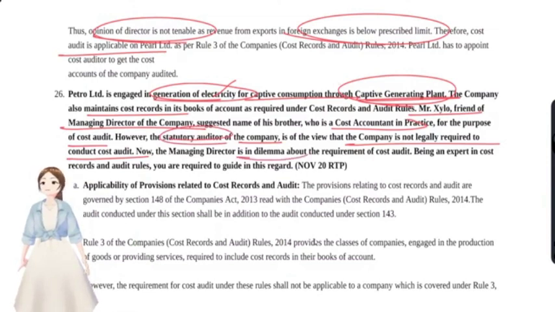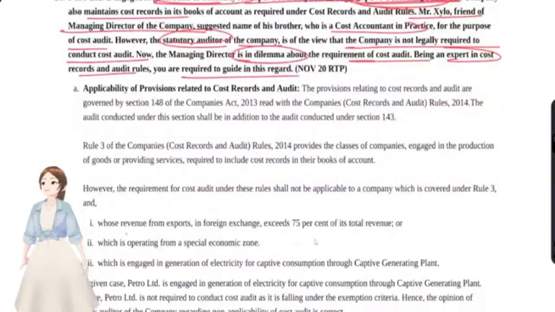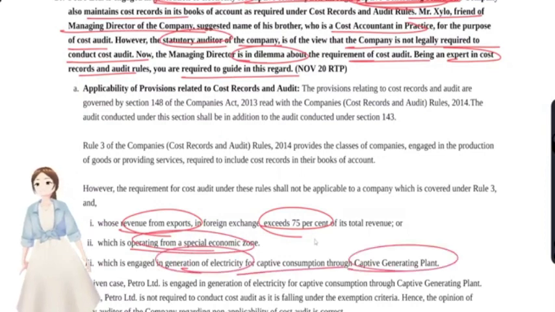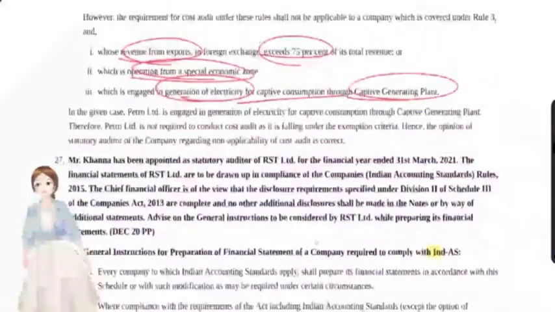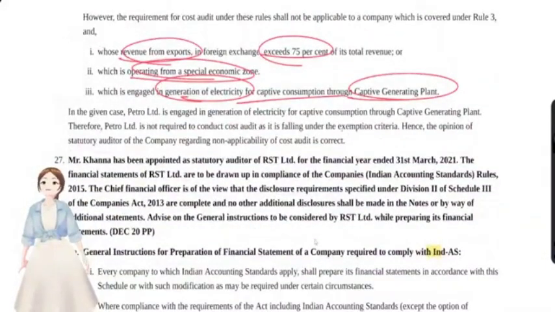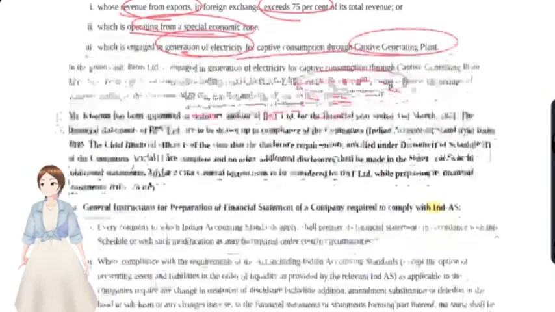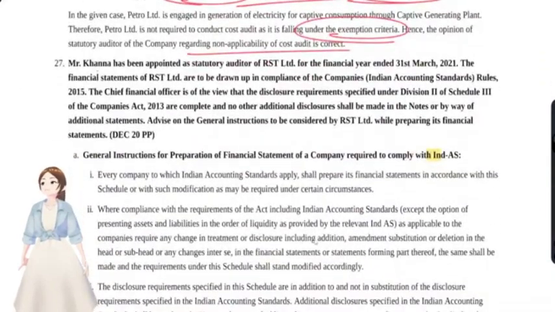Now the MD is in dilemma about the requirement of cost audit. Being an expert in cost audit records rules, you are required to guide in this regard. See, you have to write the same provisions. Revenue from exports of more than 75%, operating in SEZ, or engaged in generation of electricity for captive consumption through a captive generating plant, these were exempt. So they fall under the exemption criteria. Non-applicability of cost audit is correct. Okay. And now we'll see our next question.